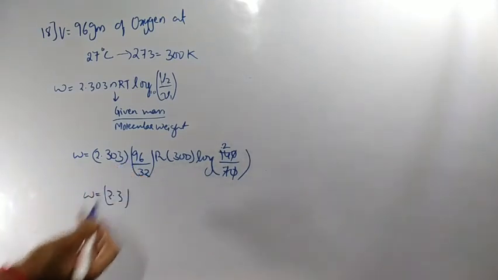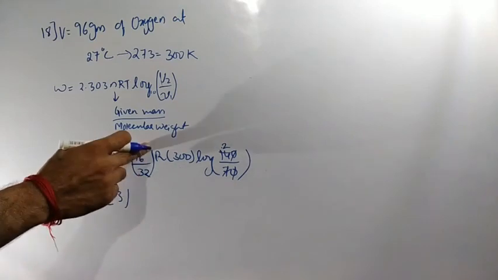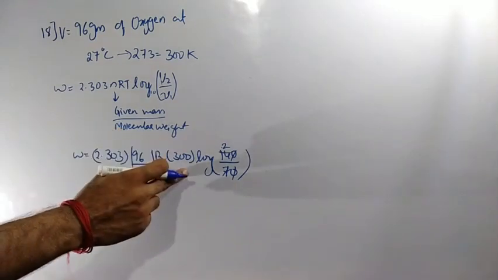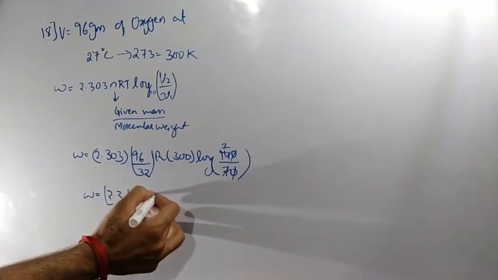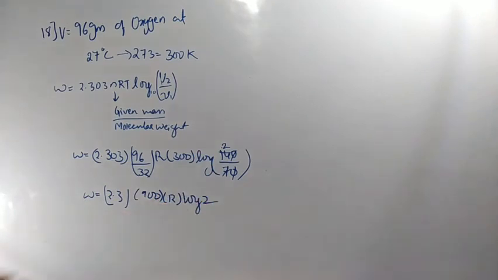So W will be equal to 2.303. In the option they have given only 2.3. So 2.3, and 96 by 32 is 3, and 3 into 300 is 900. So 900 into R into log 2. Okay, this is the solution for the 18th question.